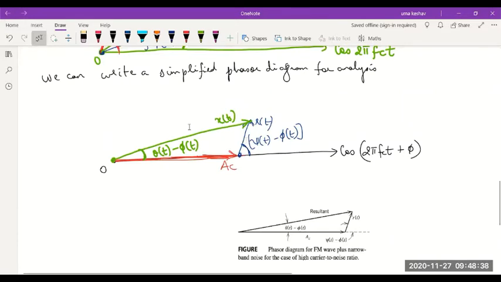Then we showed that the resultant x(t) makes an angle theta minus phi with the signal AC, and the noise signal R(t) makes an angle psi minus phi with the signal. So the final phasor diagram and the resultant are as shown. Okay.